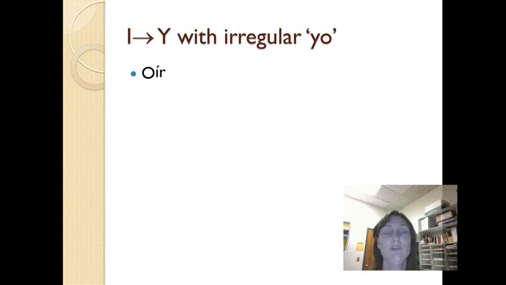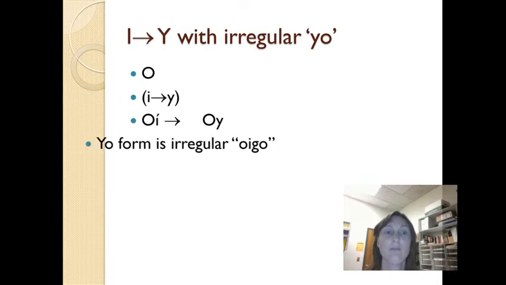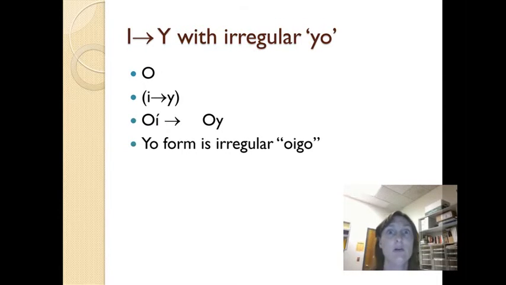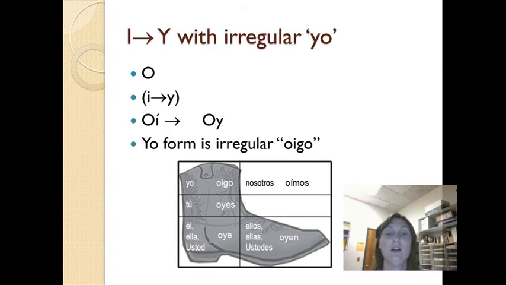So, the first thing is we remove the ir, right? Now, the I changes to Y, and oi becomes oy. Okay? And the yo form is also irregular. Oigo. So, let's take a look. Yo oigo, and then here we can see inside our boot, we have oyes, oye, oyen, and you can see that we go back to our original stem in the nosotros form, right? Muy bien.